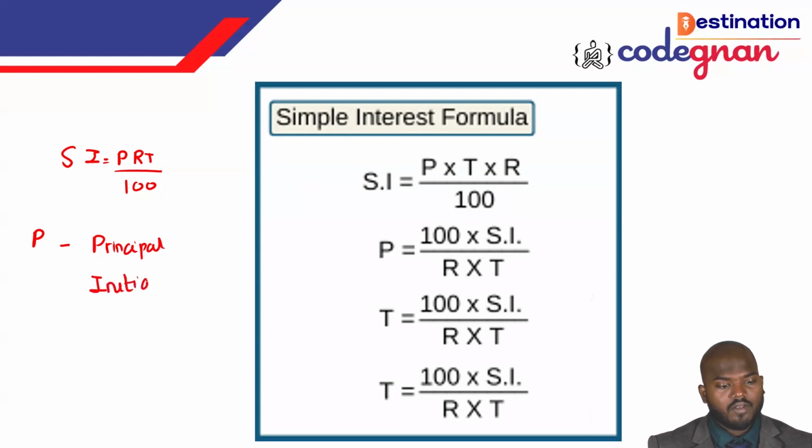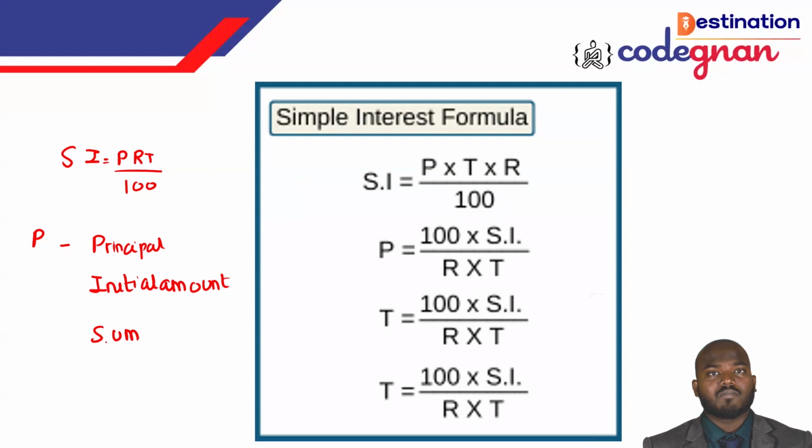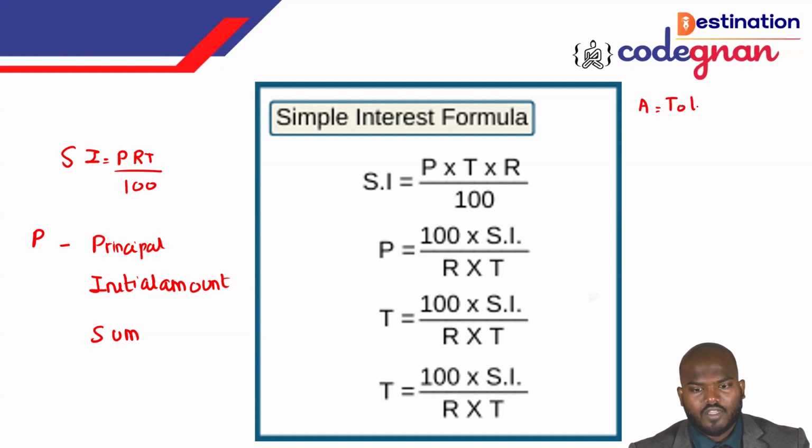Many people get confused about what terms P will indicate. The initial amount we can call it, or else we can call it the sum. This is how P can be indicated in the question. Many times they will not directly mention the term principal in the questions, but you need to understand it, as they might define the principal in a different way. Coming to A, we call it the total amount in simple interest.